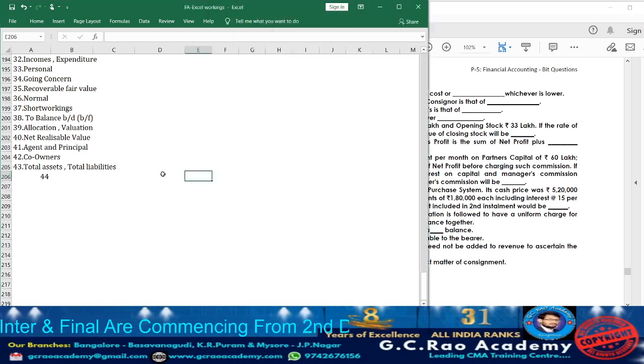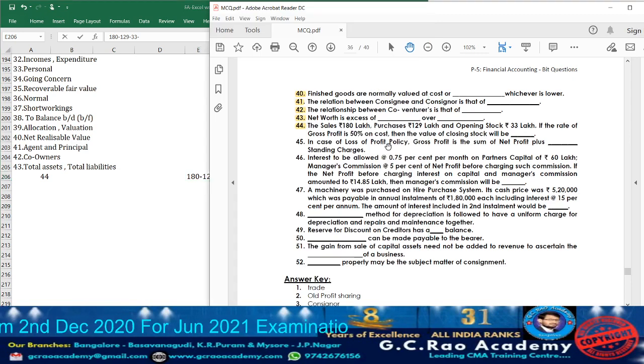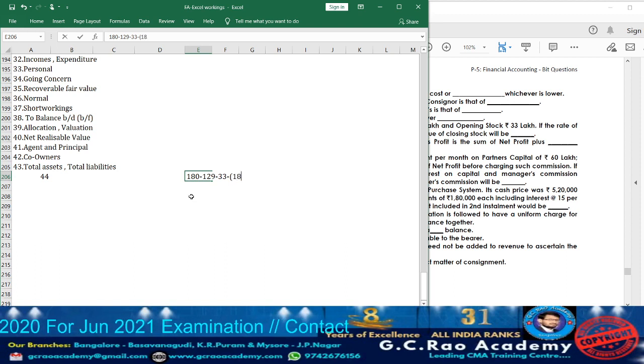So accordingly, 180 minus 129 purchases, minus 33 opening stock, minus gross profit. Show the calculation: 180 multiplied by 50 divided by 150.